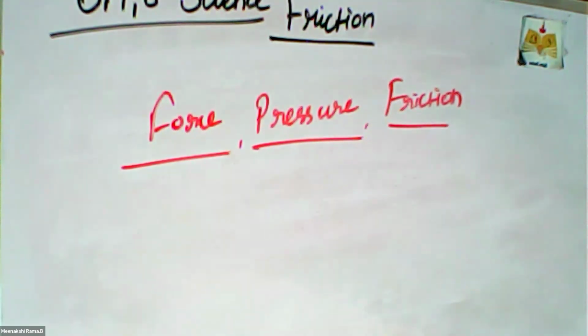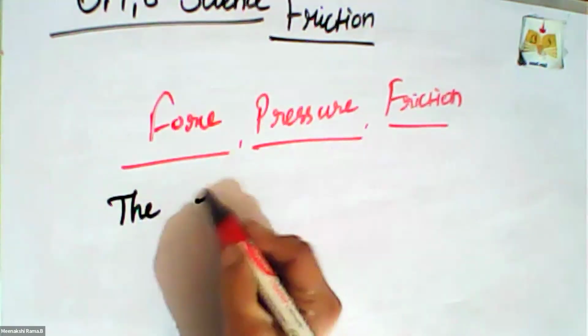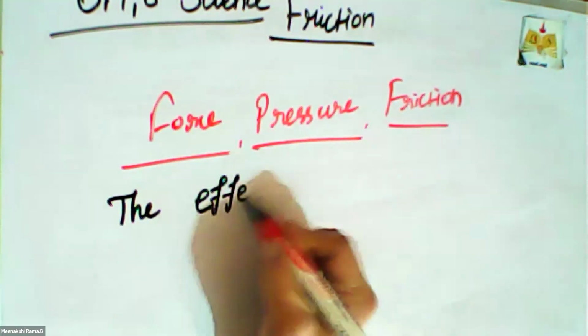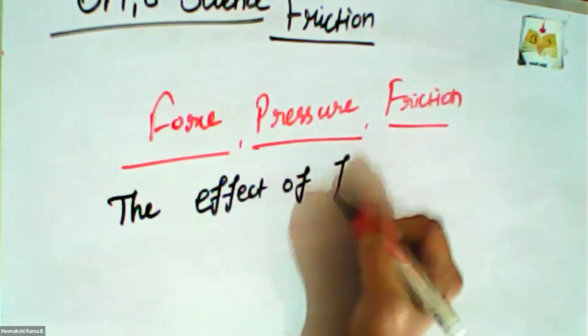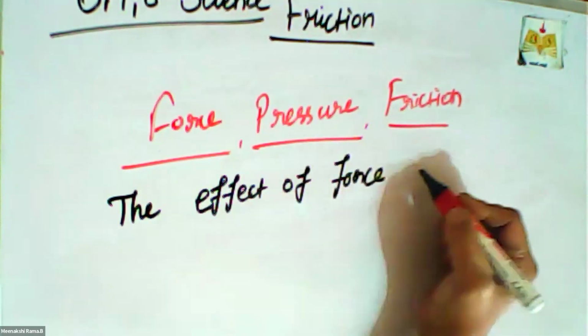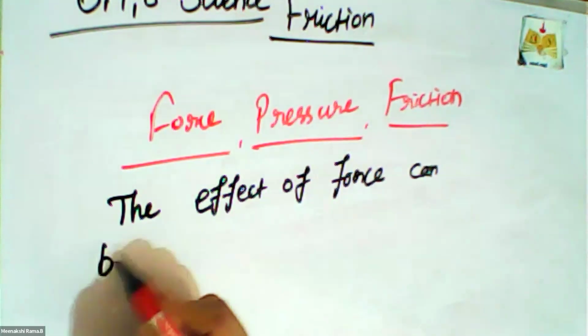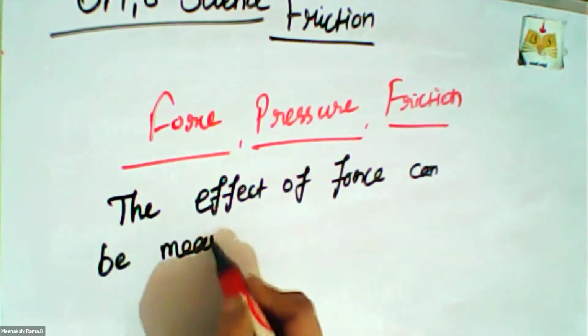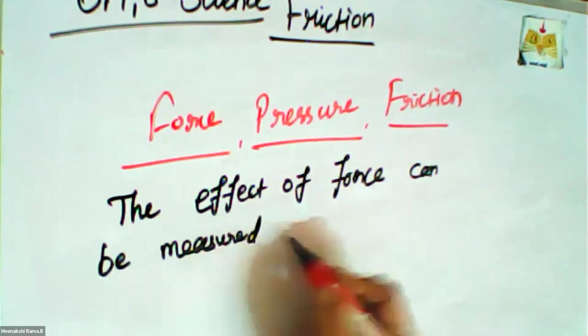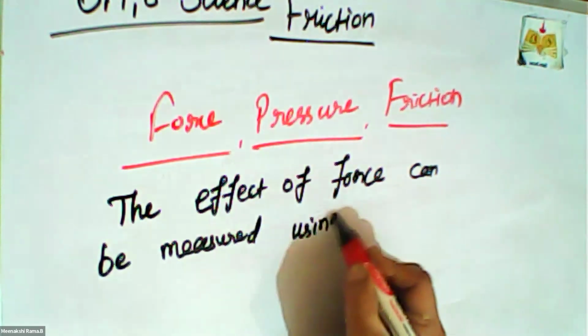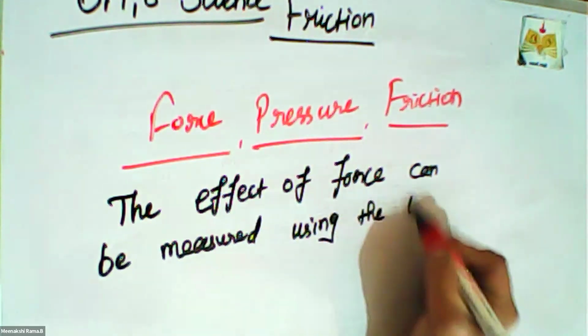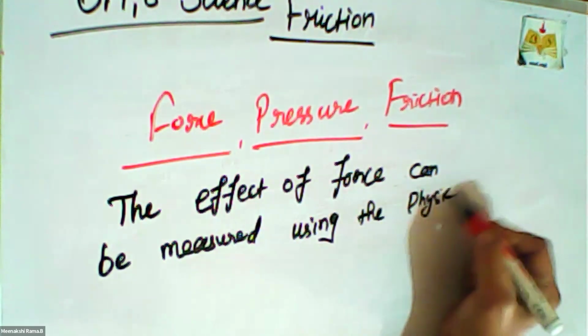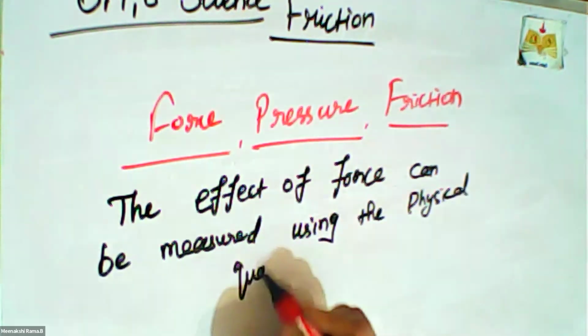The effect of force can be measured using a physical quantity, and that is called pressure.